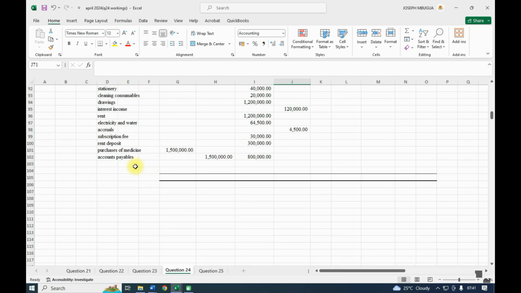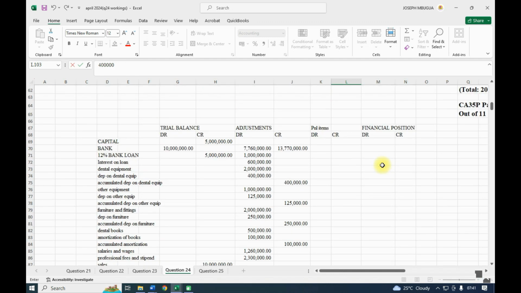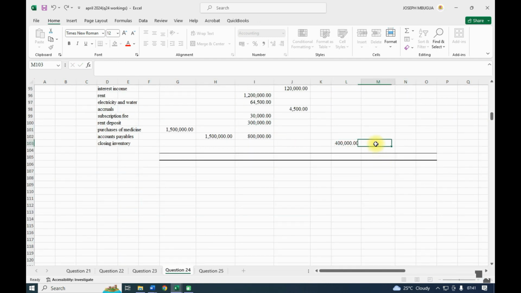So the closing inventory, what we had already purchased. This one will affect the income statement, the P&L item, where we shall credit it 400,000 and we debit it in the financial position as an asset, 400,000.